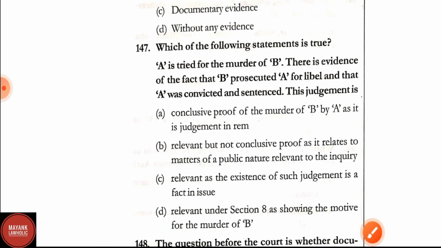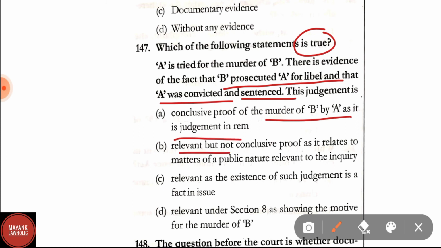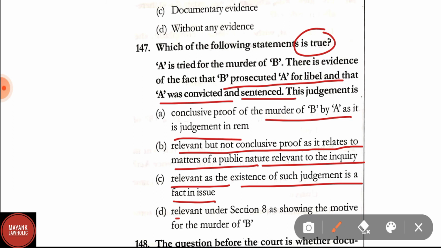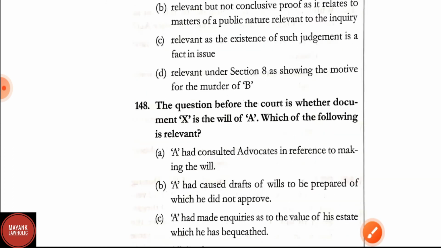Question number 147. Which of the following statements is true? A is tried for the murder of B. There is evidence of the fact that B prosecuted A for libel and that A was convicted and sentenced. Option A, this judgment is conclusive proof of the murder of B by A as it is a judgment in rem. Option B, relevant but not conclusive proof as it relates to matters of public nature relevant to the inquiry. Option C, relevant as the existence of such judgment is a fact in issue. Option D, relevant under Section 8 as showing the motive for the murder of B. Here the correct answer is option D, relevant under Section 8 as showing the motive for the murder of B.